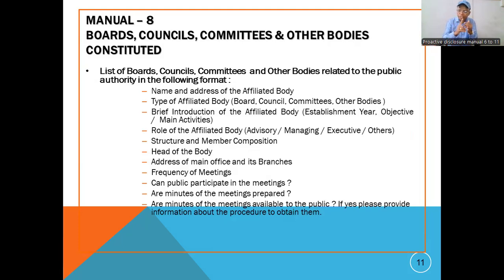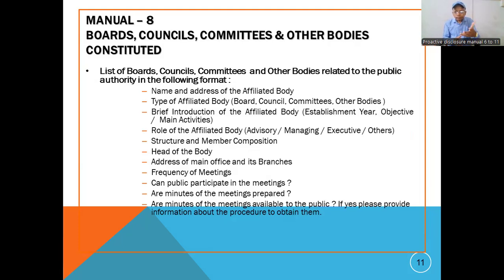Who is the advisory of this committee? Who is the managing director of this committee? Who is the executive officer of this committee? Others like this we have to specify. Then structure and member composition. The body is there or council is there or a committee is there. How many members are there? Who is the head of the body? Name should be given or designation should be given.